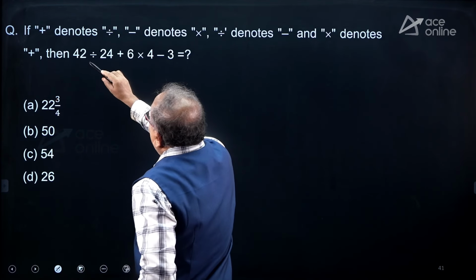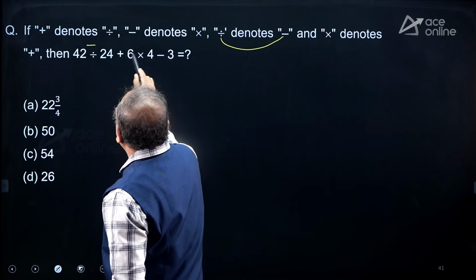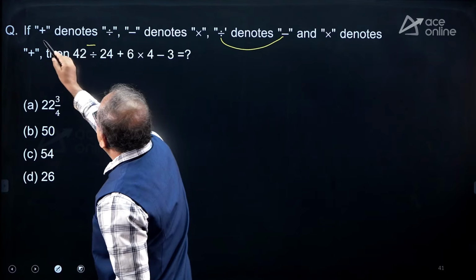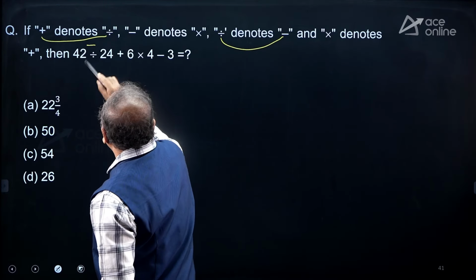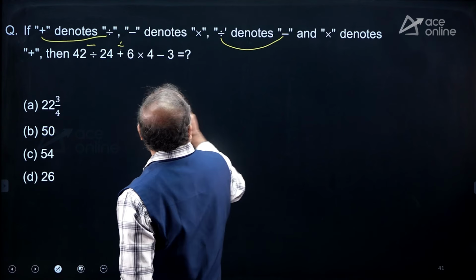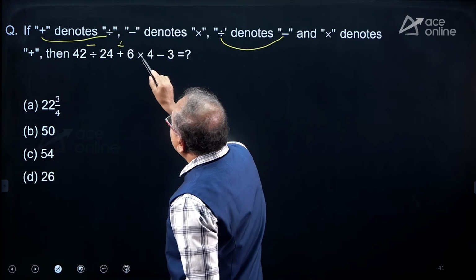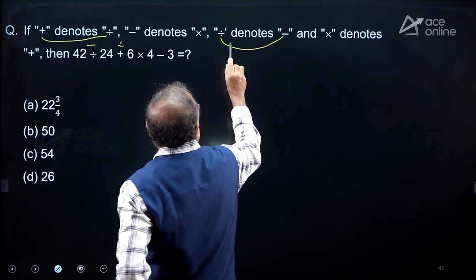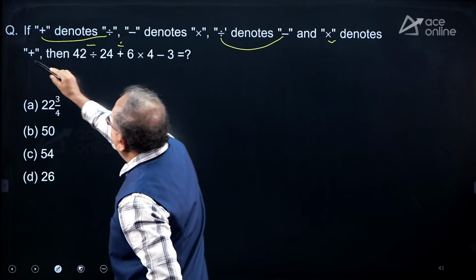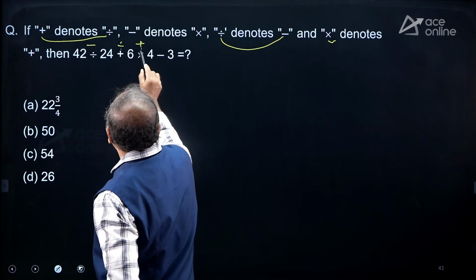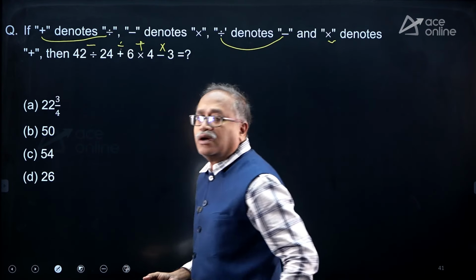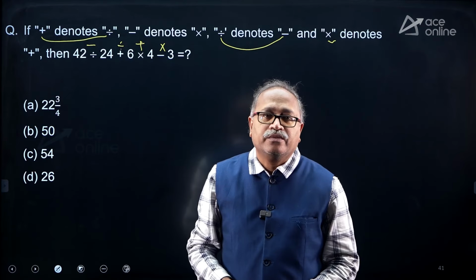Division denotes minus, and plus means division. Okay, it is division. And the multiplication means plus, so place the plus here. Minus means multiplication. Do the multiplication here, apply the BODMAS rule.